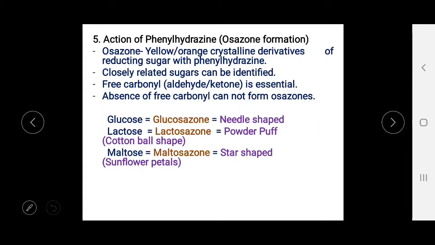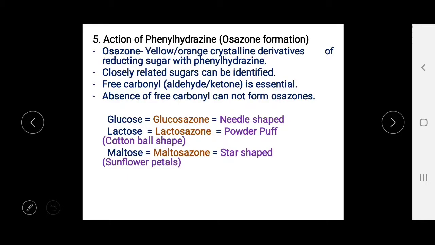An osazone is a yellow-orange crystalline derivative of a reducing sugar when it reacts with phenyl hydrazine. All reducing sugars form osazones with excess phenyl hydrazine when kept at boiling temperature, and the osazones are insoluble. Each sugar has a characteristic crystal form of osazone, so the osazone test is an identifying test for each sugar.